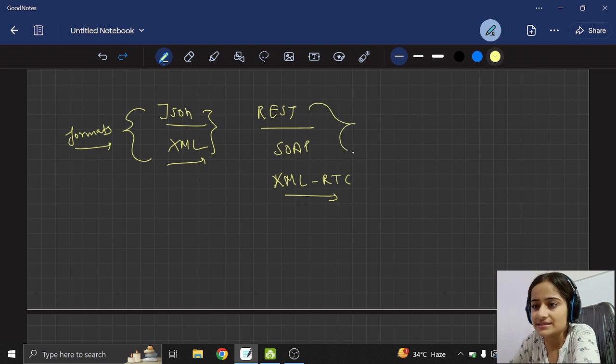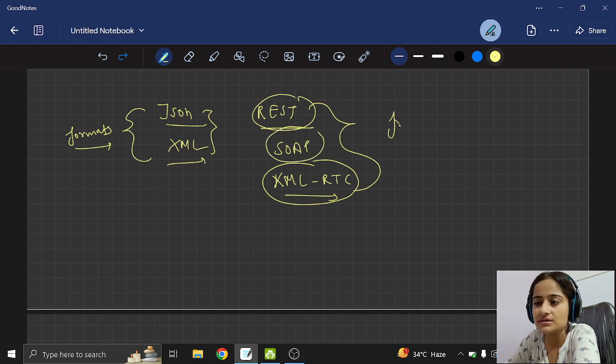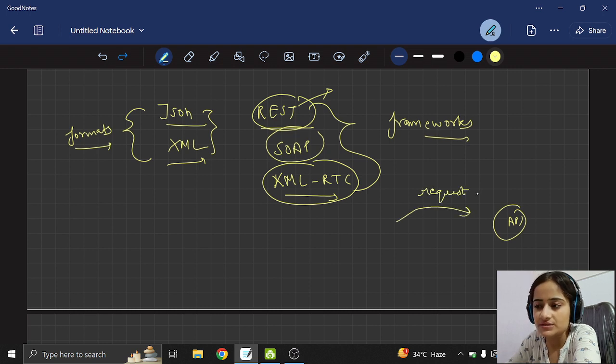And what are REST, SOAP, and XML-RPC? These are the frameworks. REST framework, I think you have heard about Django REST framework. That's a REST framework. So what are those frameworks? Frameworks which are used to put the request, basically. We are requesting something from the API, we are sending our request to the API. So how are we sending that? Am I going there to the API and telling it, please do this for me? No, that is not happening, right? I'm requesting it just by sitting here.